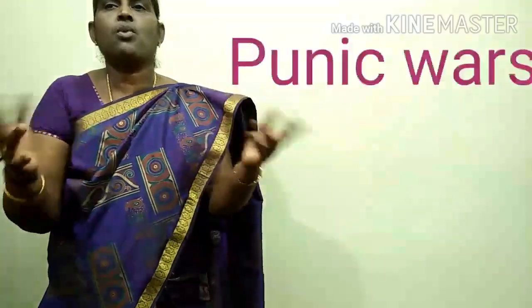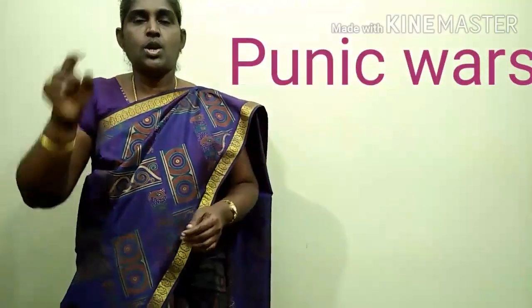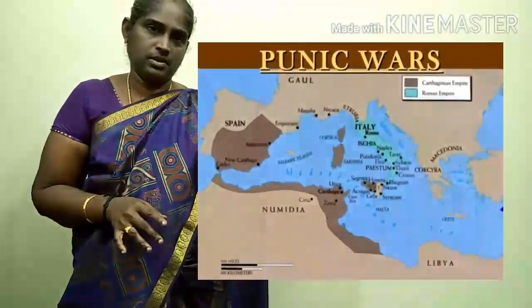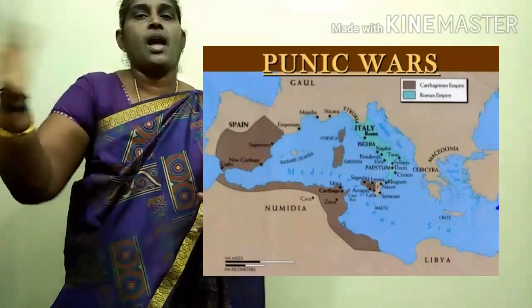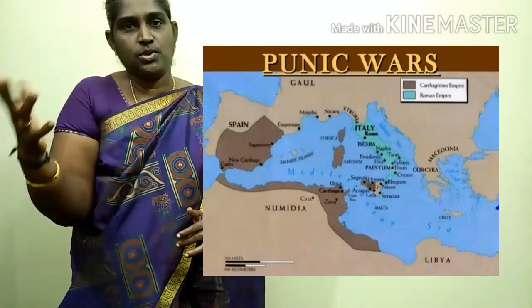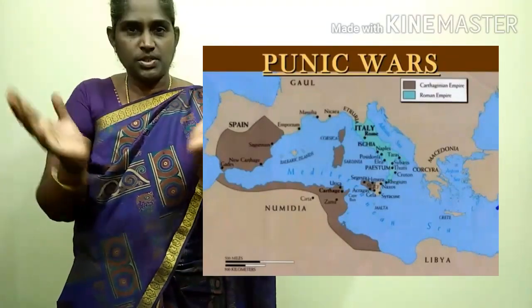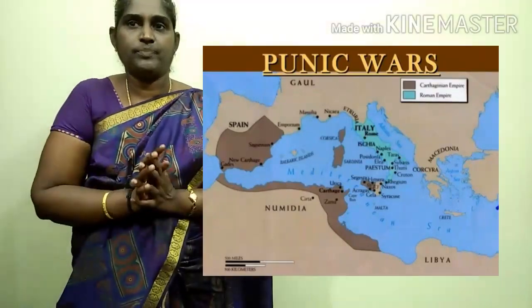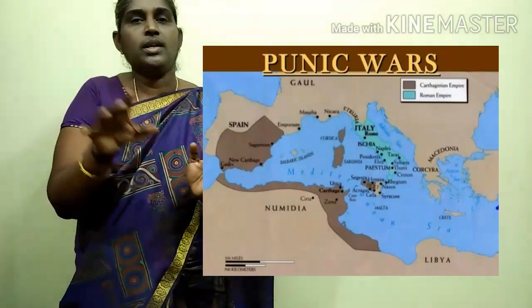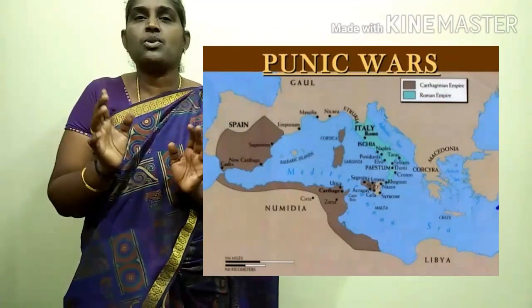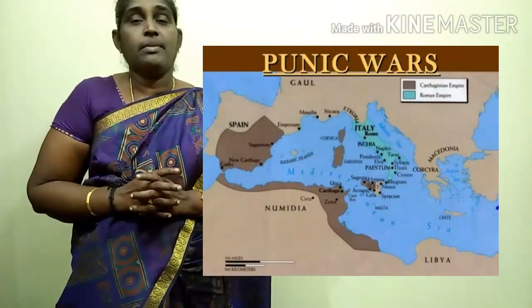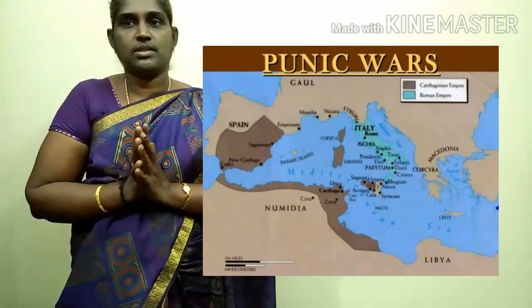Next we are going to see the Punic Wars. Rome was growing on one side, and at the same time in North Africa Carthage was growing. Rome and Carthage united together to drive out the Greeks. At the same time, Carthage captured Sicily. This was not liked by the Romans because it was very dangerous to them.